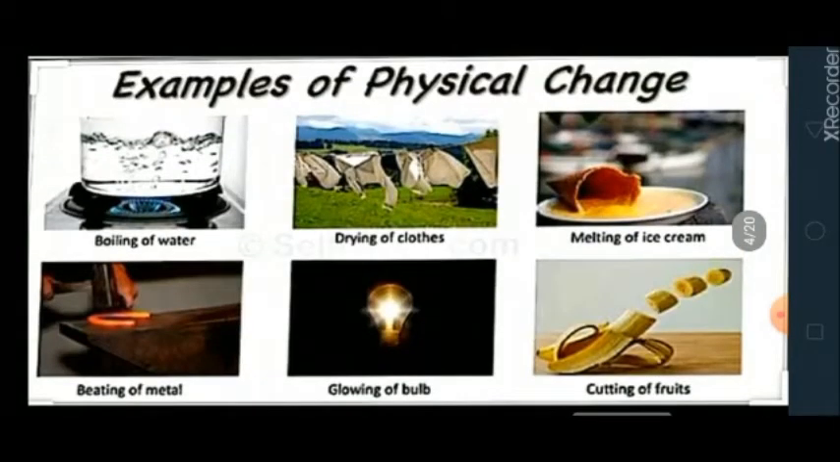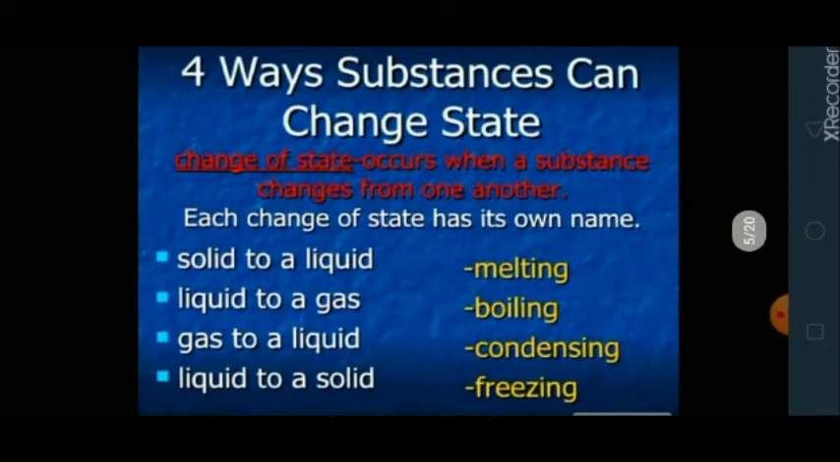Students, we can find a number of examples of physical changes that are occurring around us, and here you can see some examples of physical change in the diagram: boiling of water, drying of clothes, melting of ice cream, beating of metal, glowing of bulb, cutting of fruits and so on. In a physical change, we are talking about change of state.